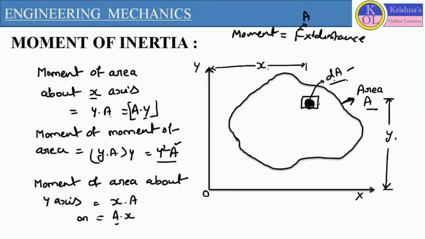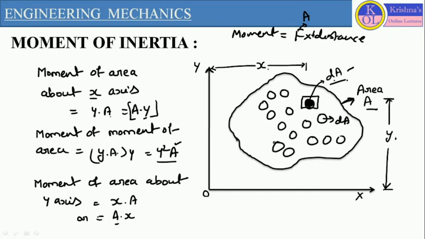So here we have a smaller area dA. Now if we are dividing this total area into number of smaller areas dA, we are taking same area for number of parts of this particular total area A. So what we will do, we will separately calculate the moment of inertia of these number of parts with respect to y-axis and with respect to x-axis.